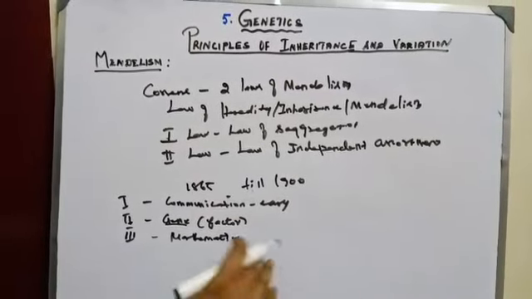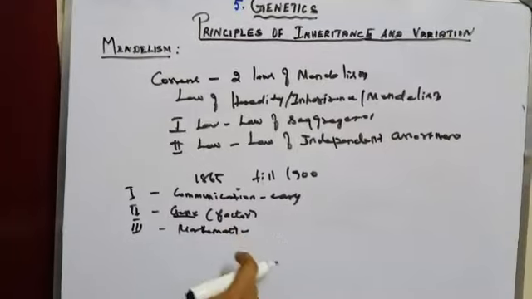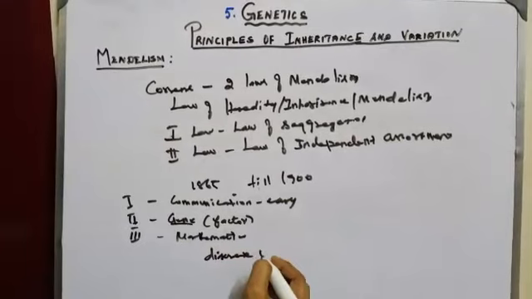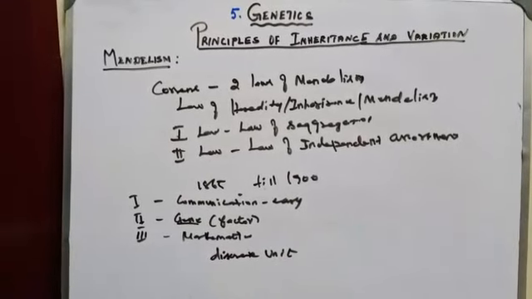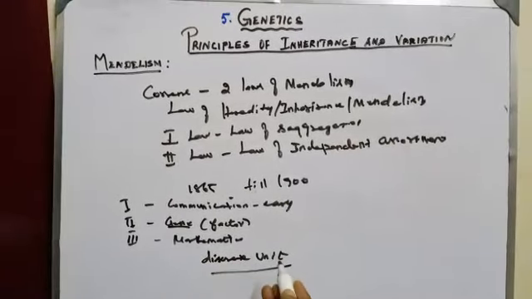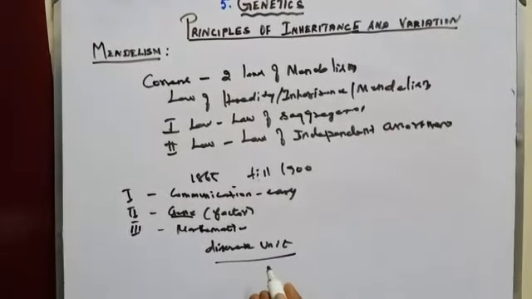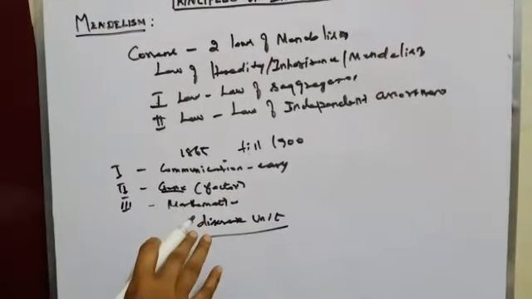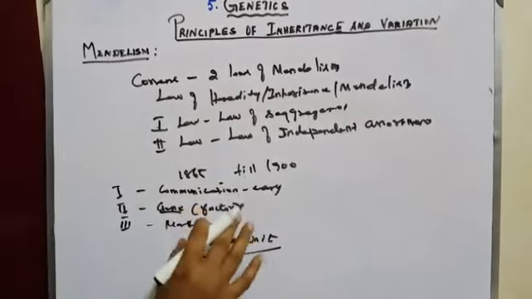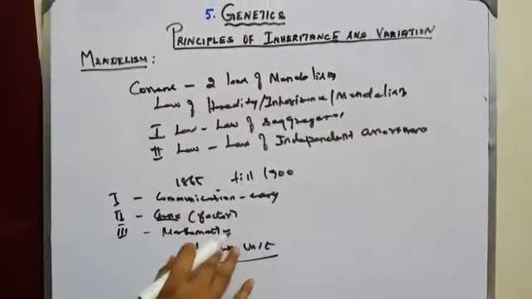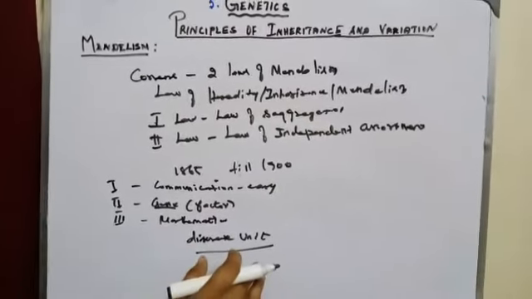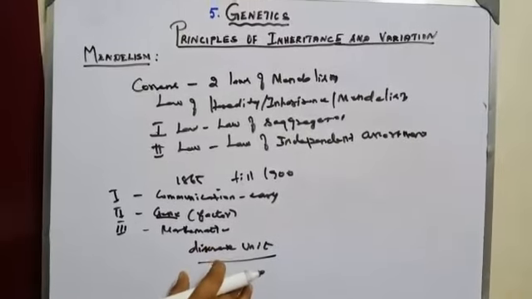Finally, though Mendel's work suggested that factors are discrete units, he could not provide any physical proof for the existence of the gene. So his experiments remained hidden for 34 years. In the next class we'll see the reasons for Mendel's success.